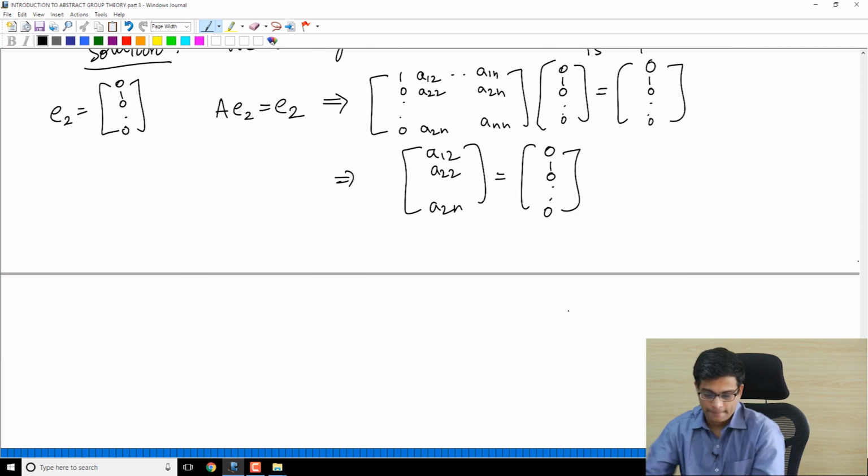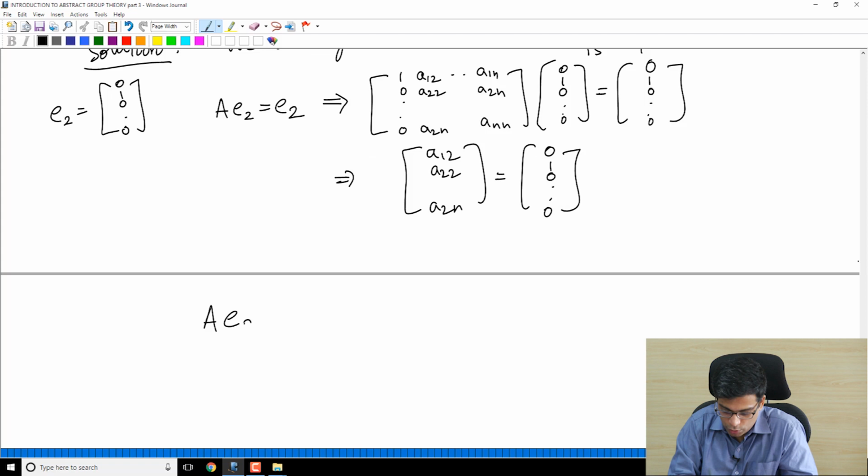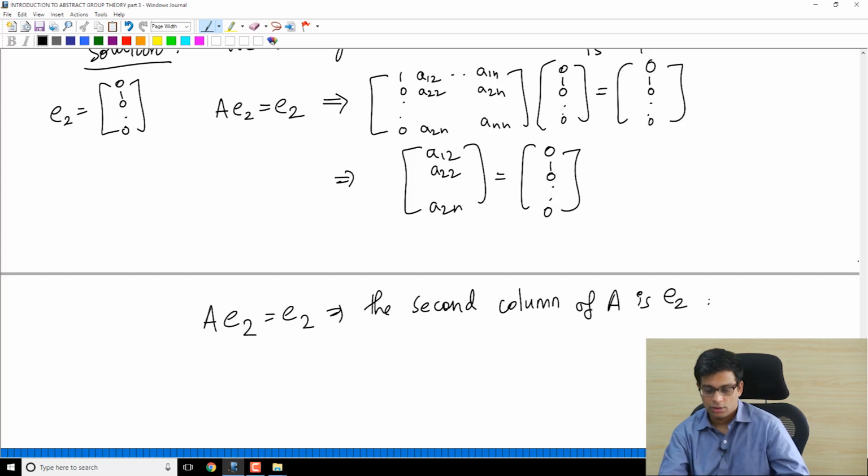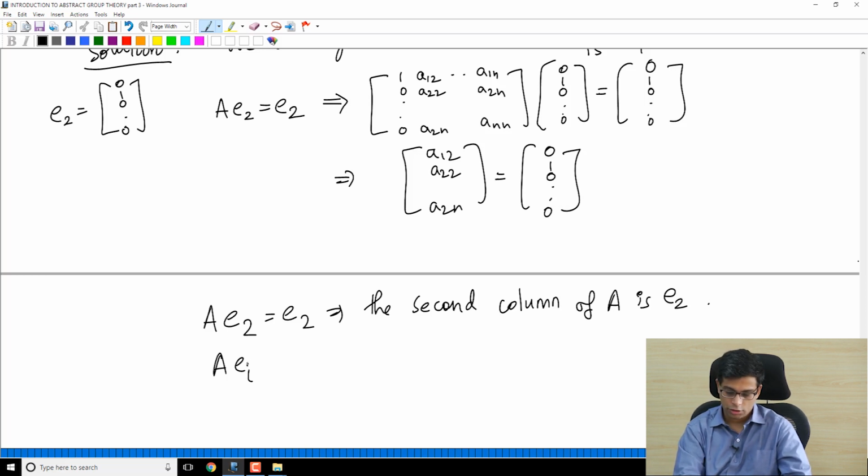That means if AE2 is E2, the second column of A is E2, right? We already know the first column of A is E1. Now we know AEi is equal to Ei.